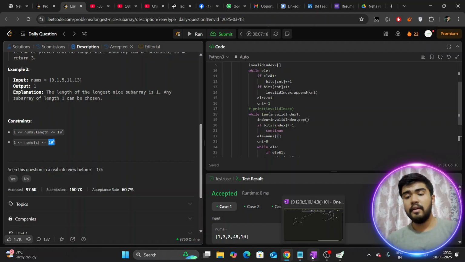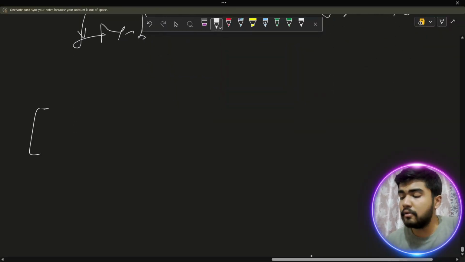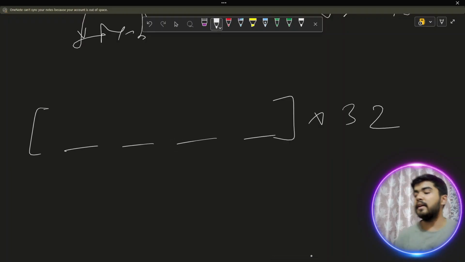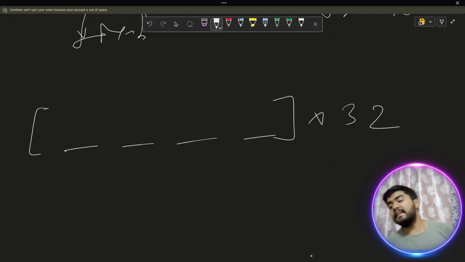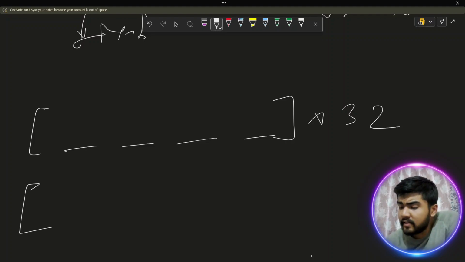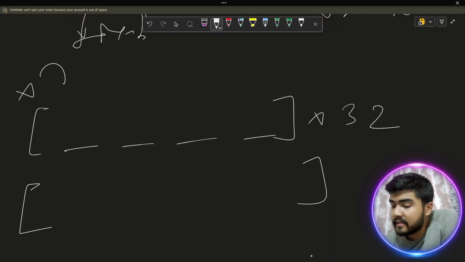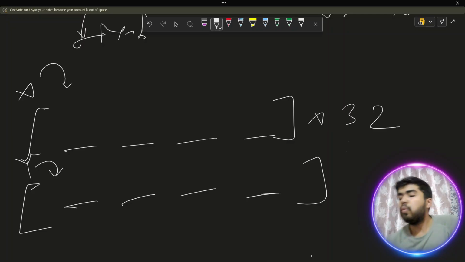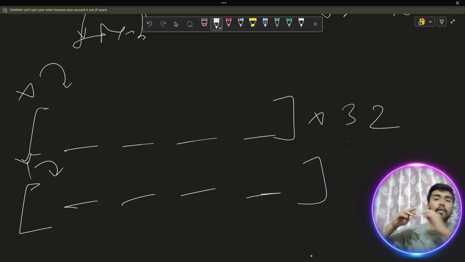Now if I can represent a particular number in terms of 32 bits, there are 32 places. Let's suppose that is a number x, and let's suppose that is a number y. Now we know that bitwise AND is only going to be 0 when at least one of them is 0, right?